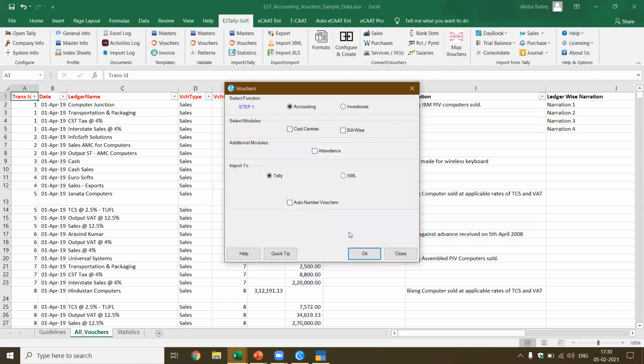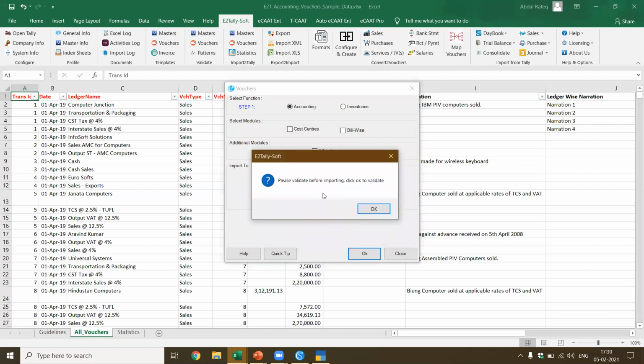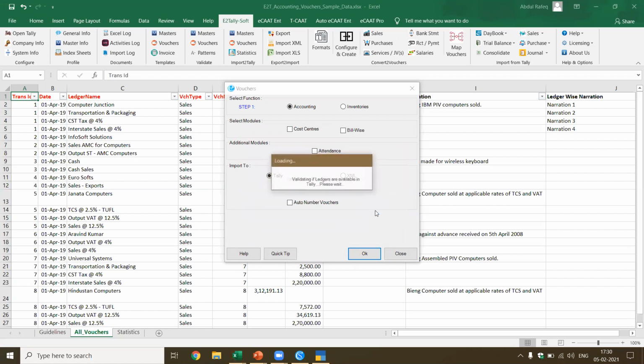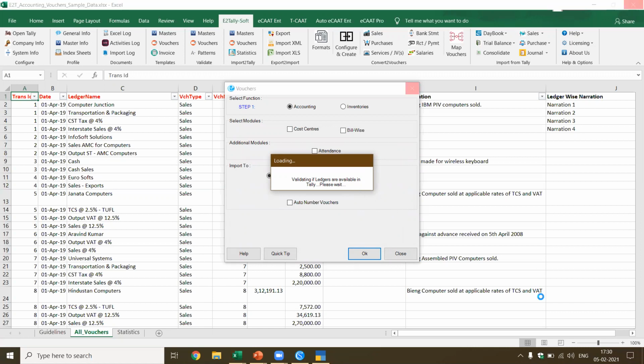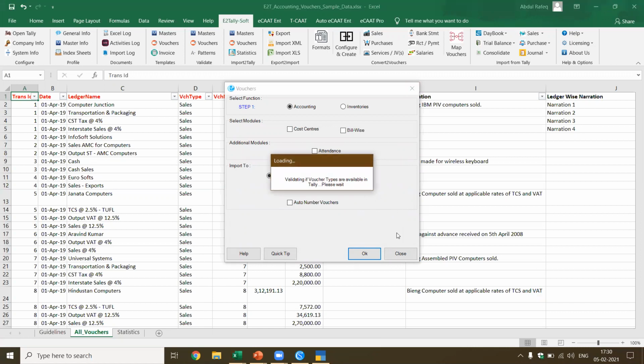I say okay. Please validate before importing. Yes, ideally it is better to validate before importing. Here I know the data is validated, 100% correct, so I'm not spending time on this. Still, it will do the validation. Let's look at the validation it does. It validates the ledgers available in Tally. Just look at the time now. It's 5:30. Let's see how much time it takes and how many voucher types. Okay, now it started importing the vouchers. Okay, 5:30.